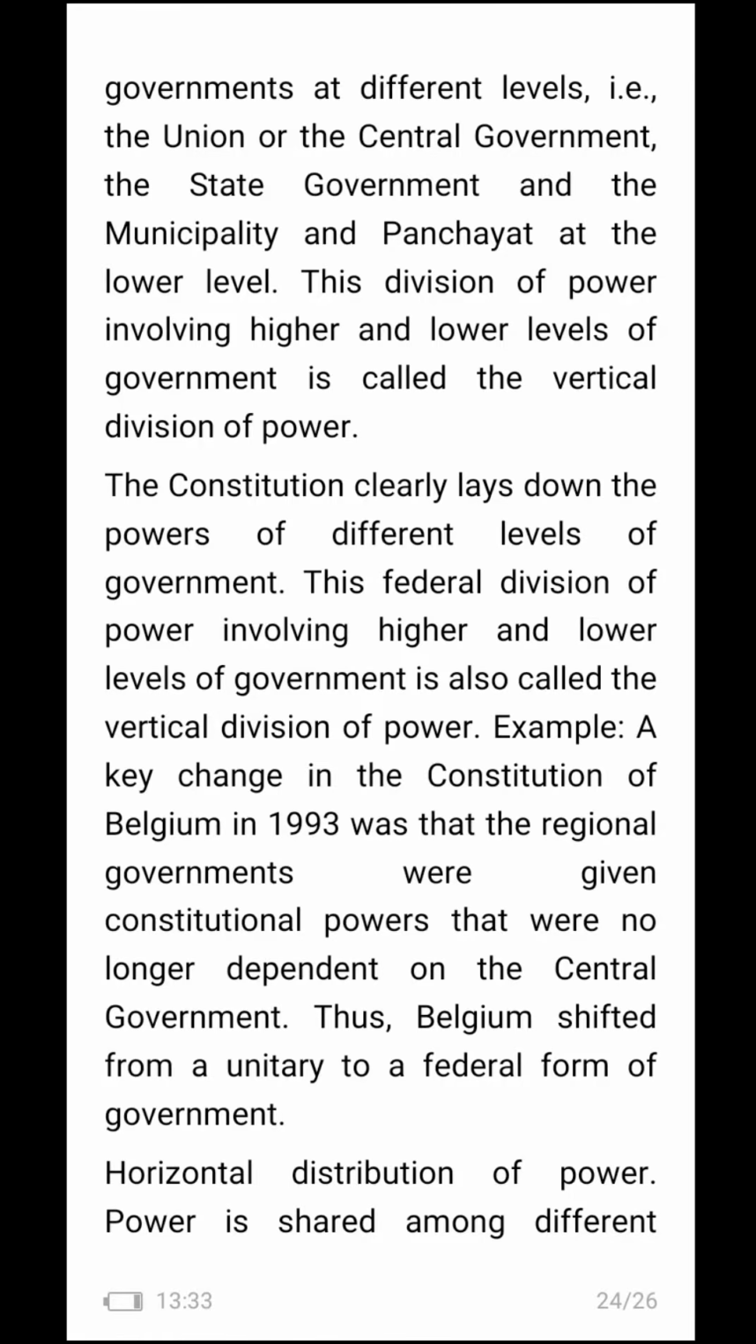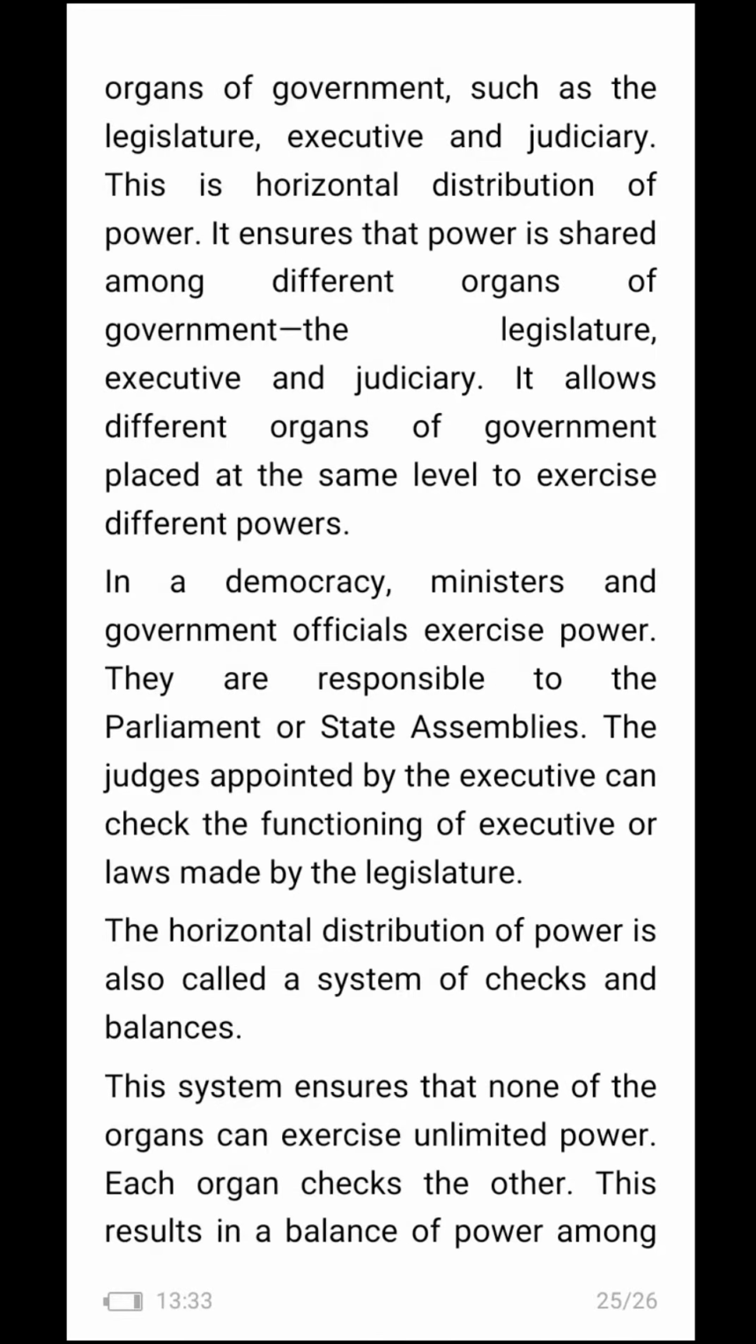Horizontal distribution of power. Power is shared among different organs of government such as legislature, executive, and judiciary. It ensures that power is shared among different organs of government. It allows different organs of government placed at the same level to exercise different powers. In a democracy, ministers and government officials exercise power. They are responsible to parliament or state assemblies. The judges appointed by the executive can check the functioning of the executive or laws made by the legislature.